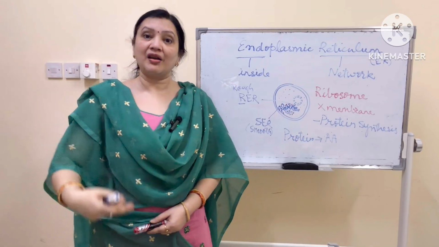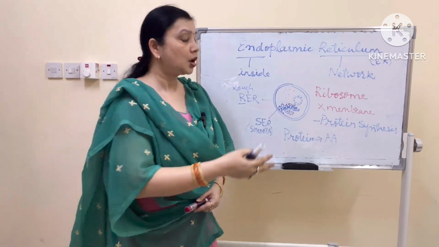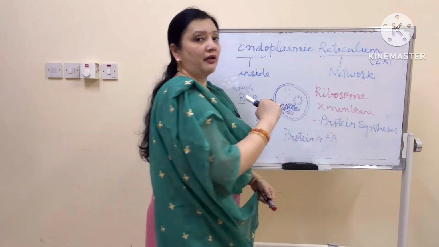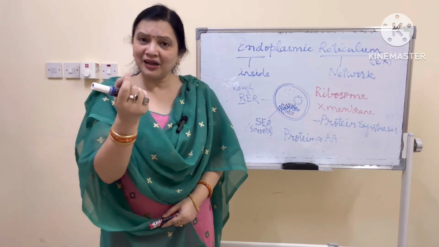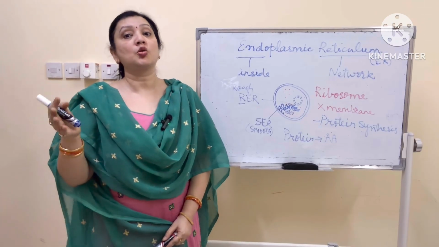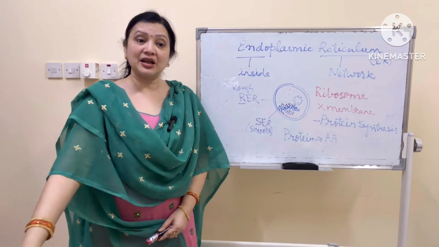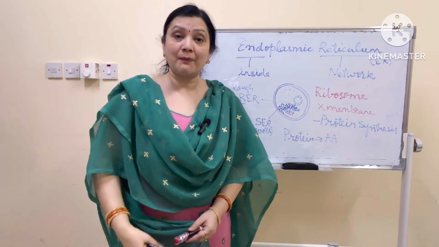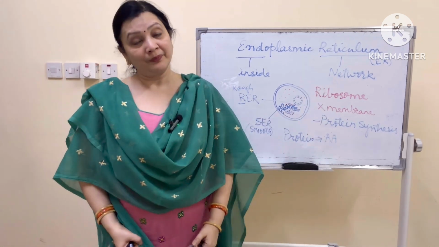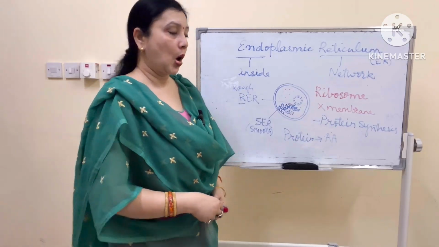How do we grow? When our bones grow, then only our height increases. So all those proteins are made up in ribosome. Imagine such a tiny little organelle which has no membrane, and yet it is so important. All the protein which is made in our body, by which we are made, is synthesized on this. So this is again a very important organelle.